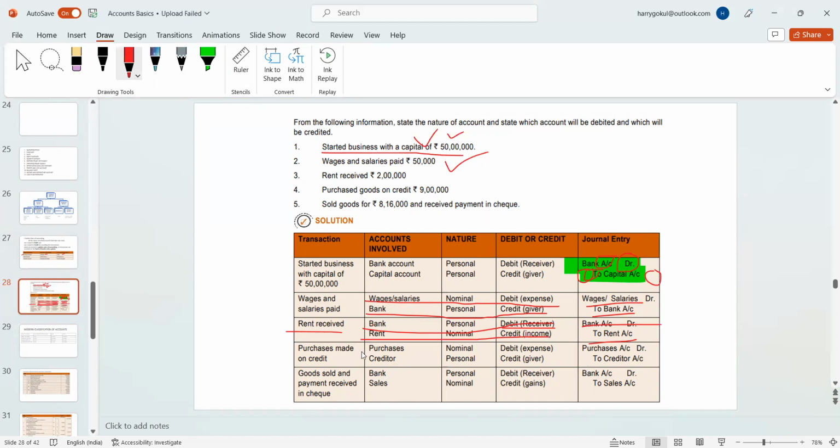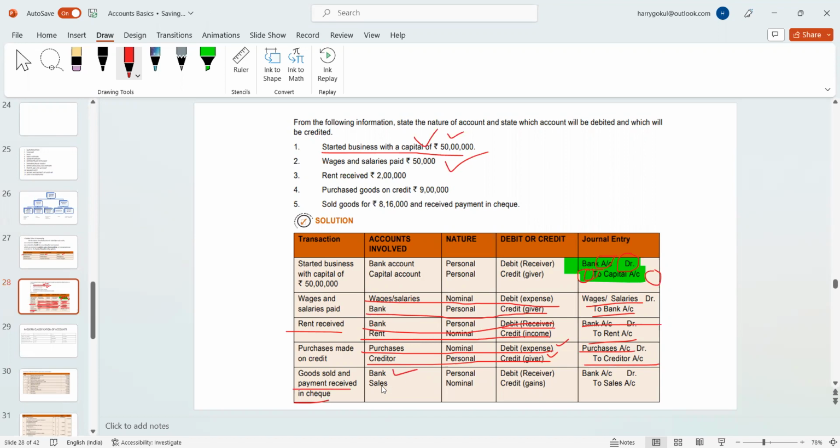And then purchase made. Purchase is also a nominal account, which is an expense. And on credit means we have purchased on credit, so he is the one who gave the credit. So it's the liability. It's not speaking about the modern rule; as per the traditional approach, it's a personal account. So credit the giver, debit the expense. So purchase account to creditors.